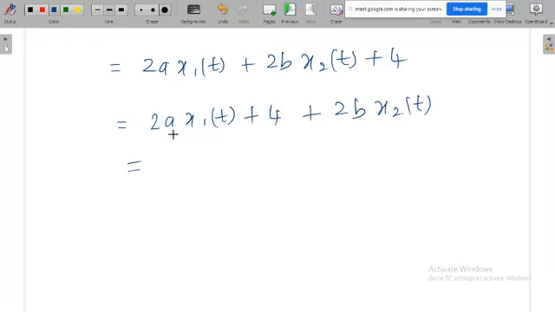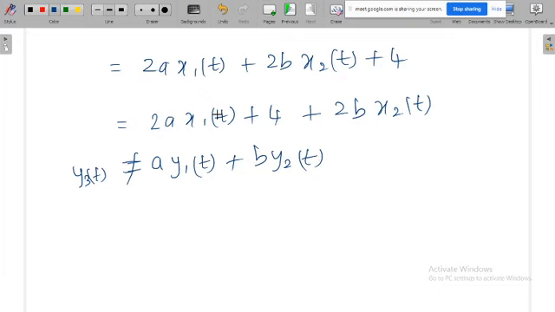Even if you take a outside, you cannot represent it as a y1 of t plus b y2 of t. So y3 of t is not equal to this, and this is not a linear system.